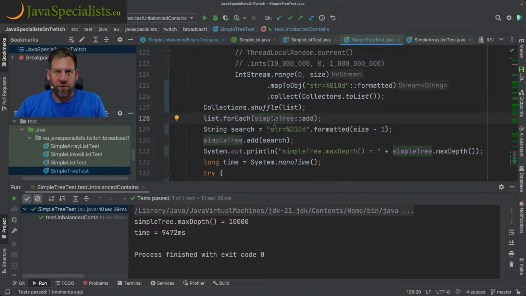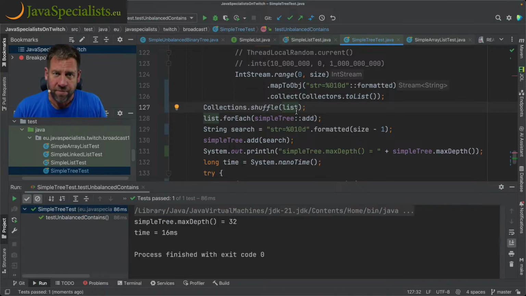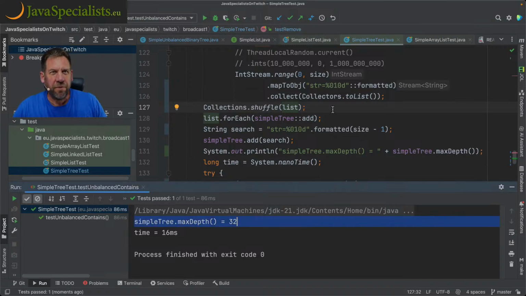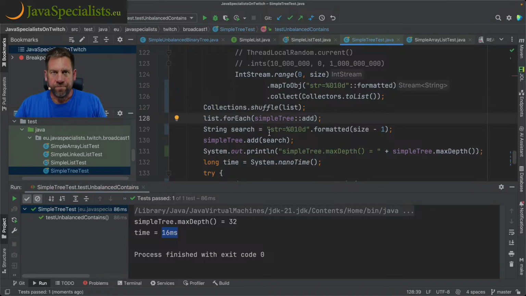Something I didn't realize before is that I'm actually saying list.forEach. Oh yeah, of course, that must be below. So if I put the list.forEach after the shuffle, not before, so I can prove that this is a live stream, we end up with a simple tree of depth 32. The best possible would be like 13 or 14 or 15 or something like that. But you can see that it's a depth of 32 and the time is 16 milliseconds, right? So that's basically the result I was looking for.